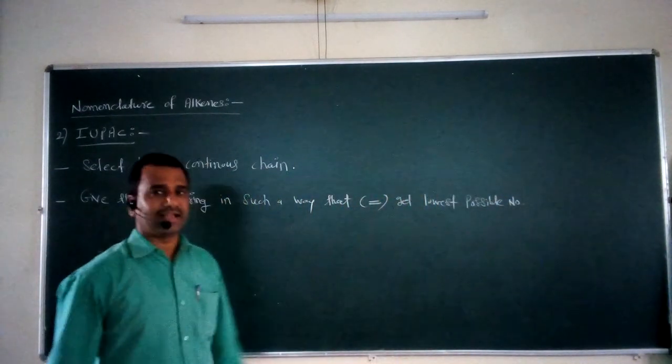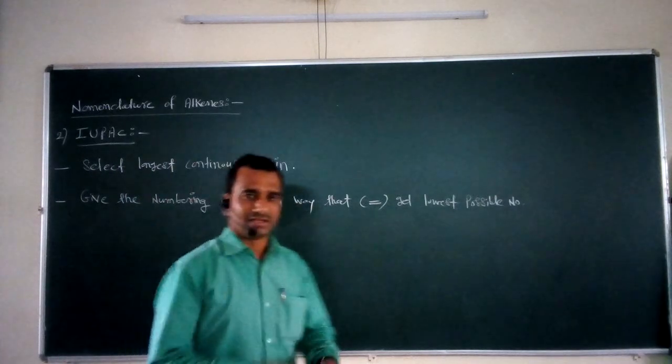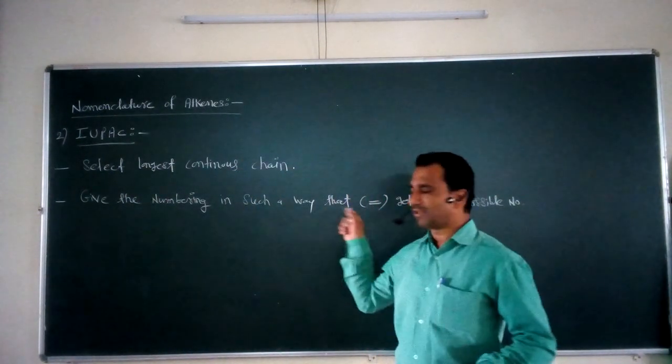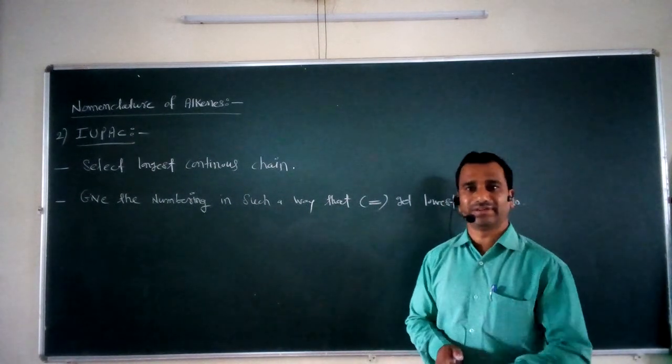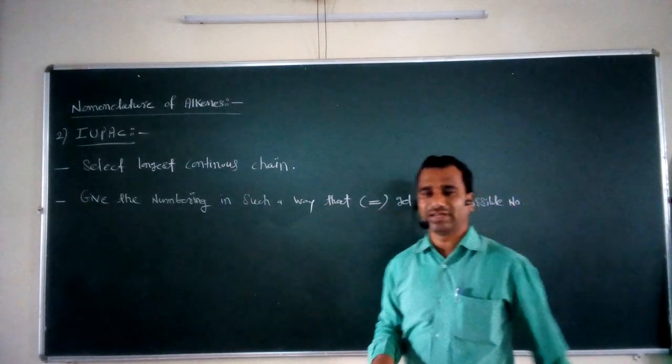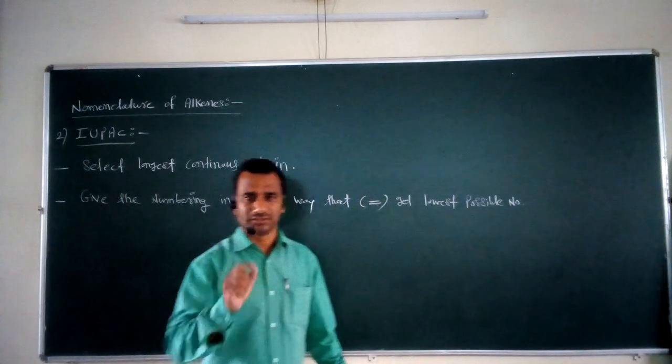So this is the second important rule for this IUPAC. Give the numbering for a continuous carbon chain containing a carbon-carbon double bond in such a way that your carbon-carbon double bond gets the lowest possible number.